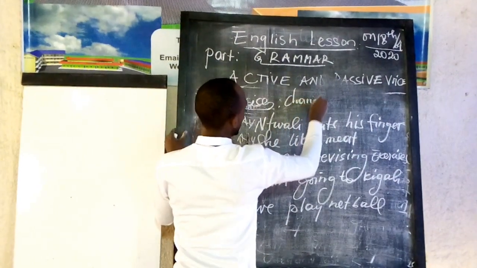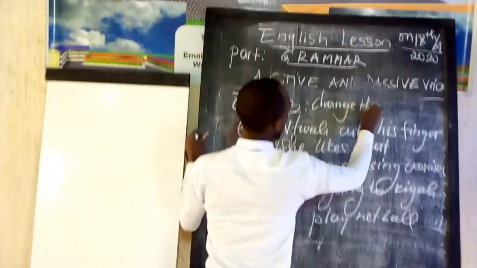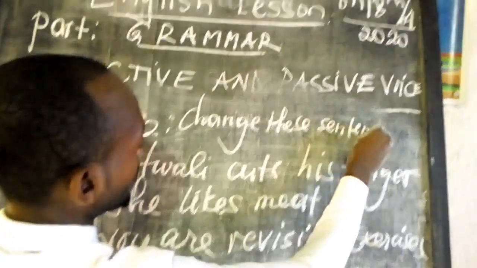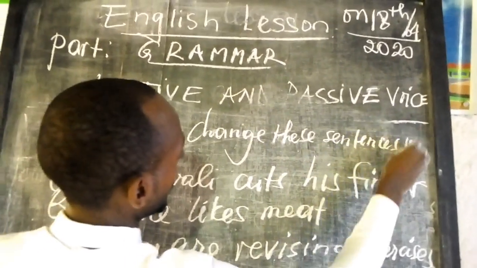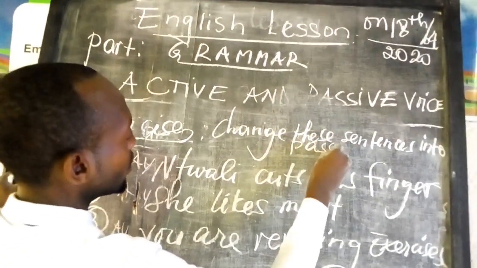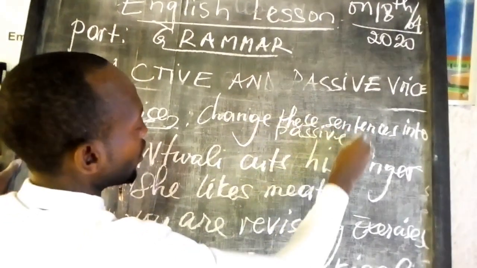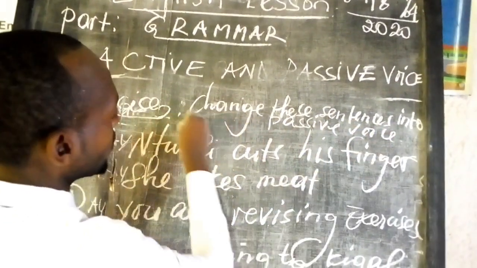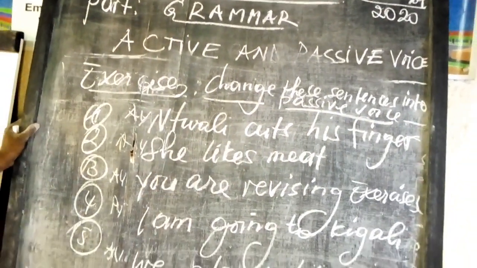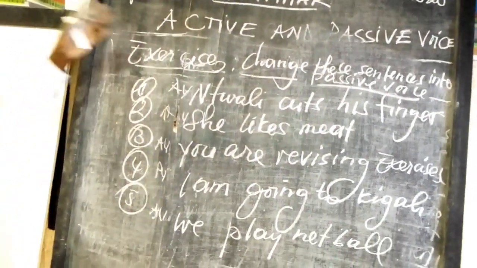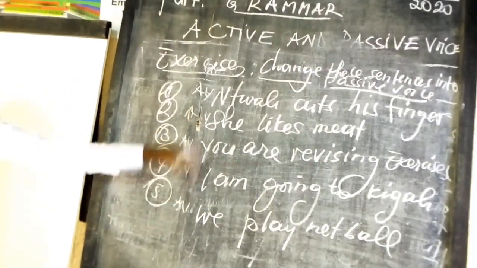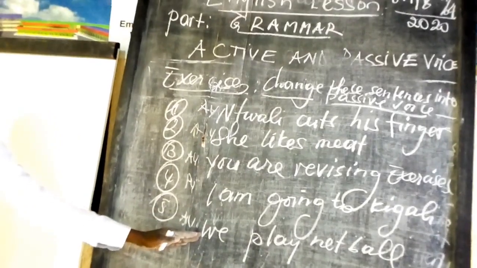Change these sentences into passive voice. That is the question. You are going to change these sentences below into passive voice. That is the first session. We are going ahead after this exercise.